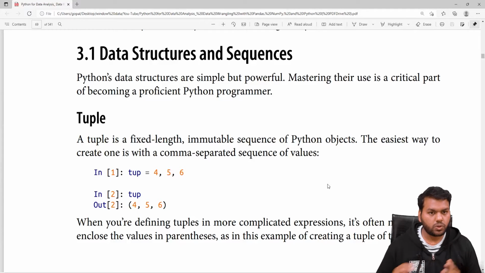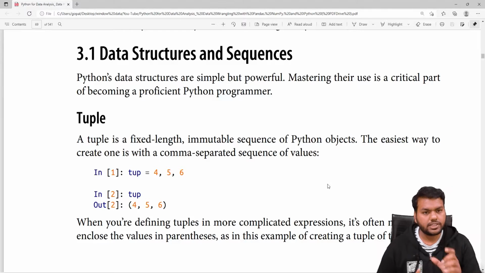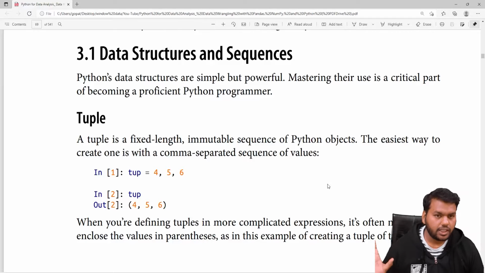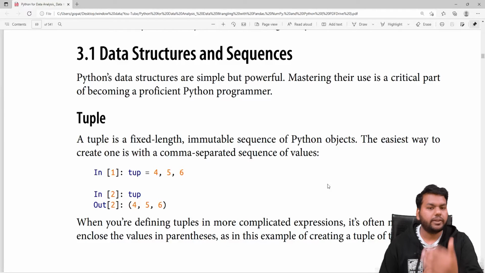We are going to start with the tuple. A tuple is a fixed-length, immutable sequence of Python objects. Once you define a tuple, you can't change its order. That means it is immutable and of fixed length. Once you create a tuple in Python, you can't change its length. Suppose you create a tuple of length 3, now you can't add another element to the tuple.